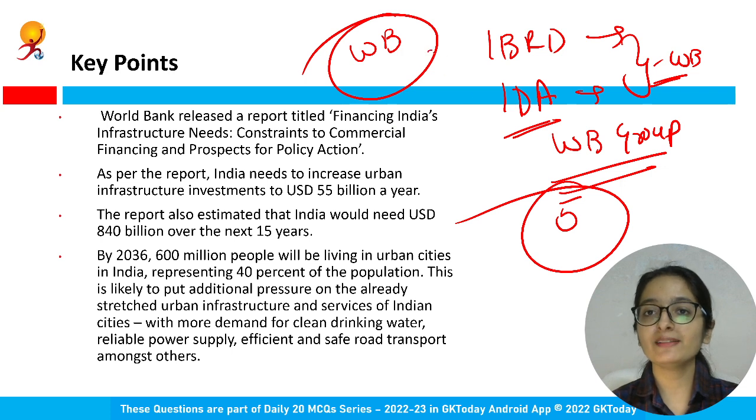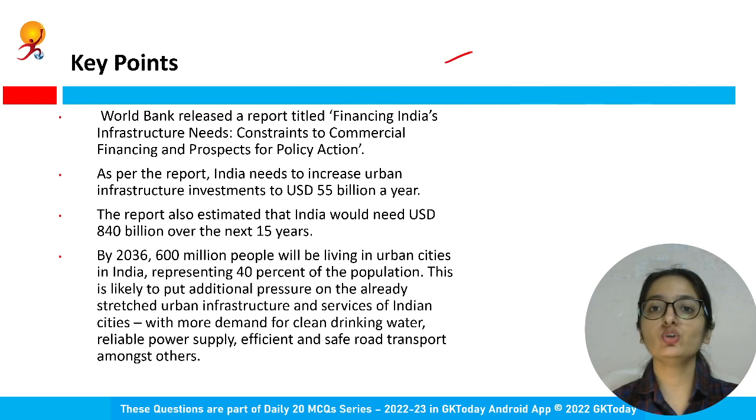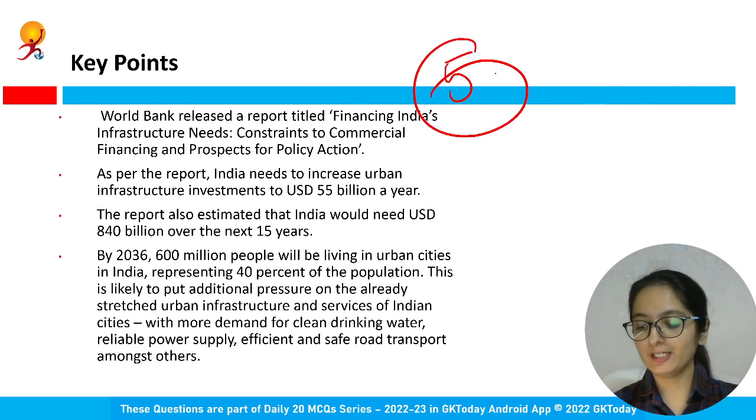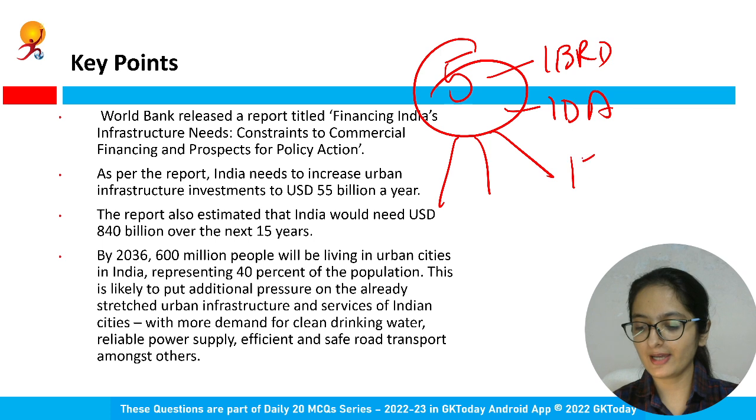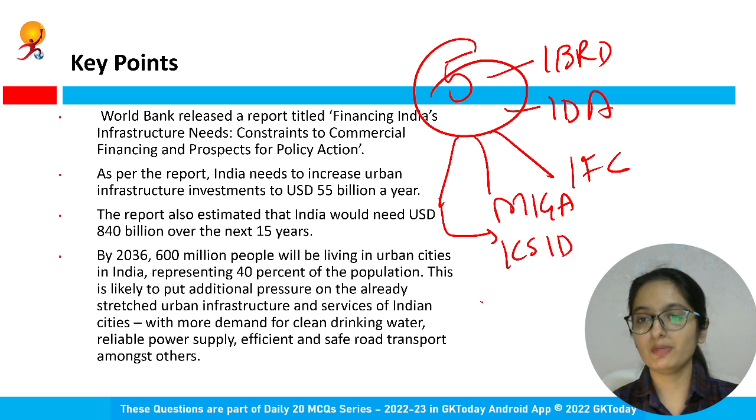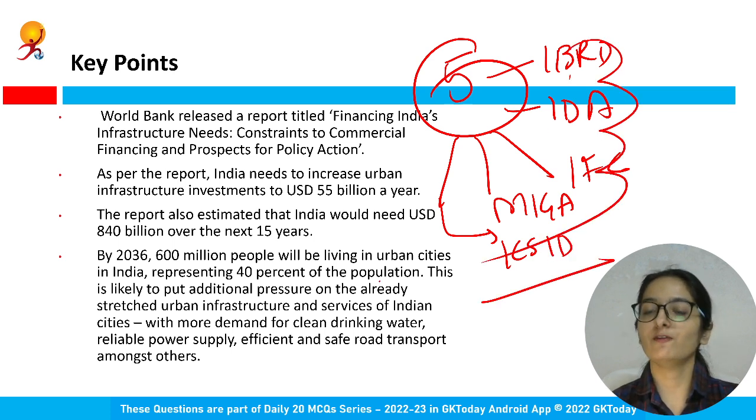If they say World Bank, it is formed by these 2 organizations. And if you say World Bank Group, then you have 5 development institutions: IBRD, as we just discussed, IDA, and the other 3 are IFC, International Finance Corporation, then Multilateral Investment Guarantee Agency, and International Centre for Settlement of Investment Disputes. So these are the 5.